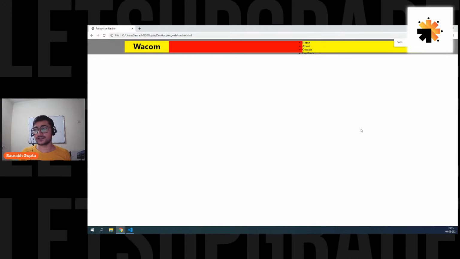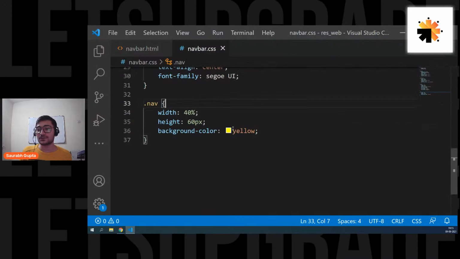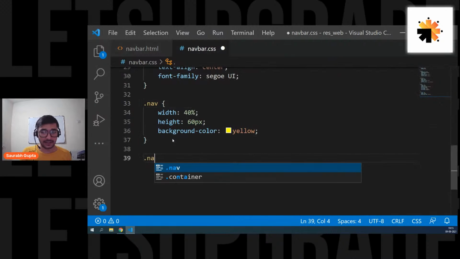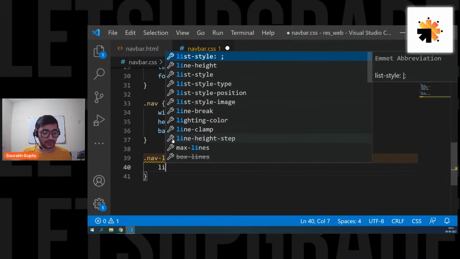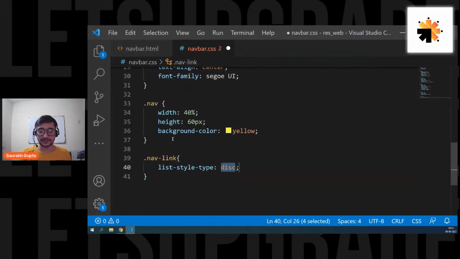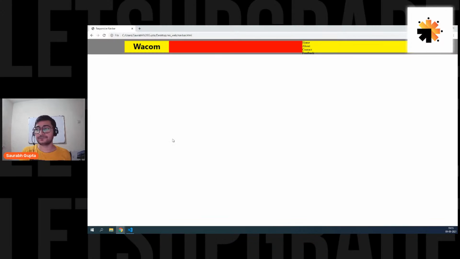So let's adjust it. The first thing is I don't need those bullet dots. So let's go and write nav-link, that is the li's class. I want list-style-type to be none, because by default it's disc. You can see that dot there, right? It's not called a dot, it's a disc actually. In an unordered list, that dot is considered a disc. So I want none. Here we go.